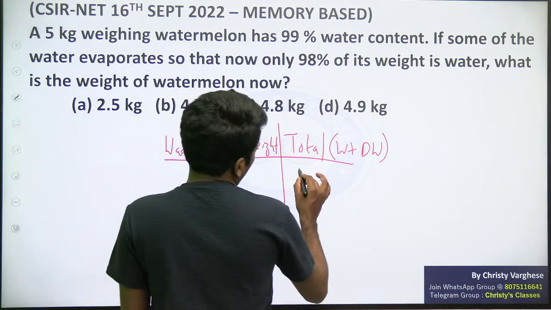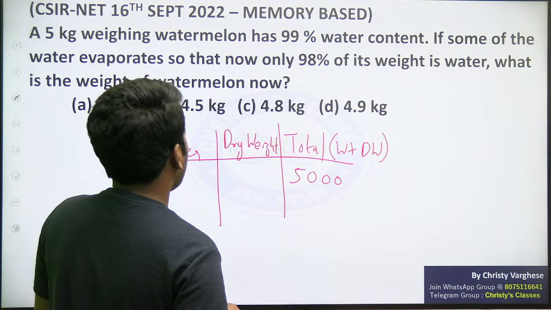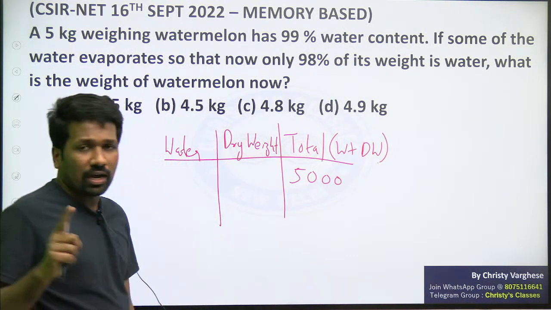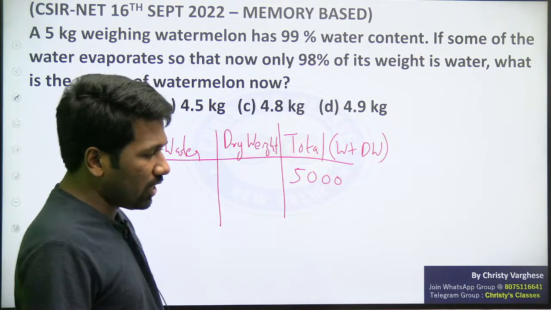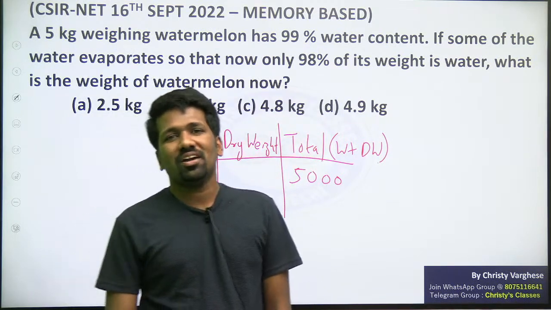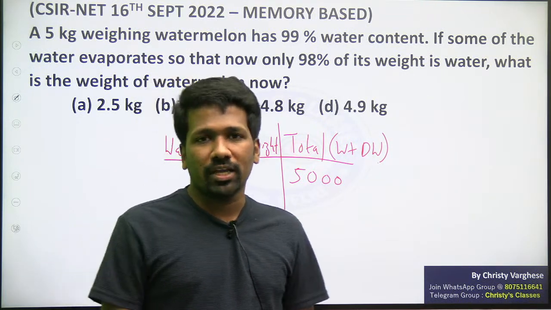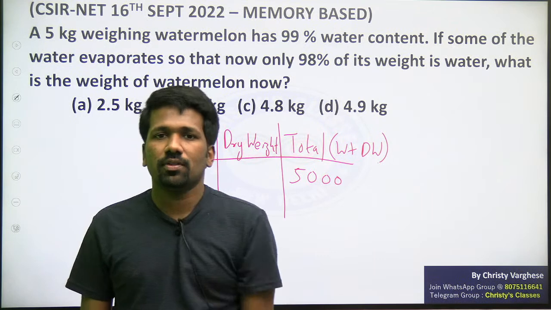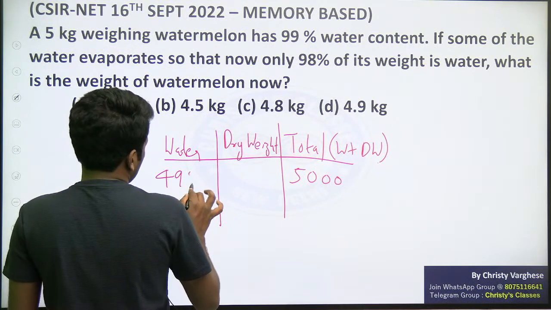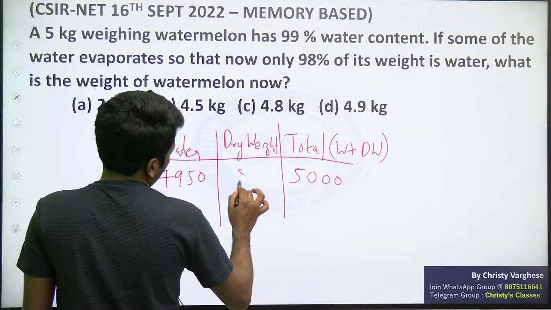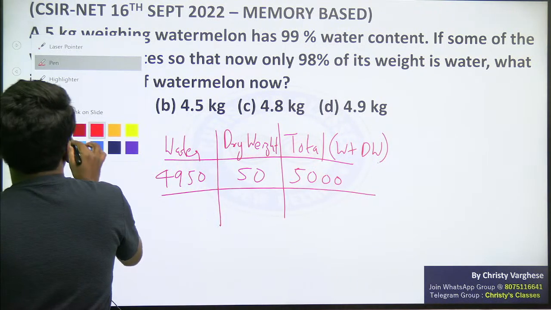So total 5 kgs. For convenience, I am converting kg into gram. 5000 gram है total weight of watermelon. उसमें 99% water है. I have taught you mental arithmetic in many of my previous free classes. 5000 का 99% find करने का easy तरीका क्या है? Don't do 99 by 100 into 5000. That is waste of time. 100% of 5000 से 1% of 5000 कम करिए. 1% of 5000 is shifting 2 decimal to the left, 50. 5000 minus 50, 4950 will be the water in this. So 4950 water है तो remaining 50 gram dry weight होगा ना. This is the initial condition.